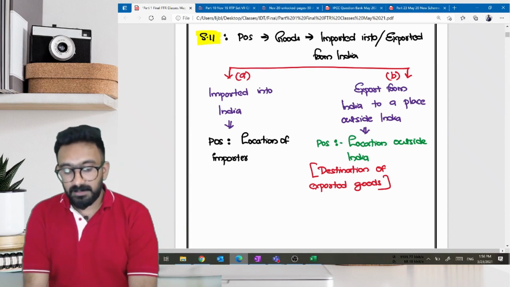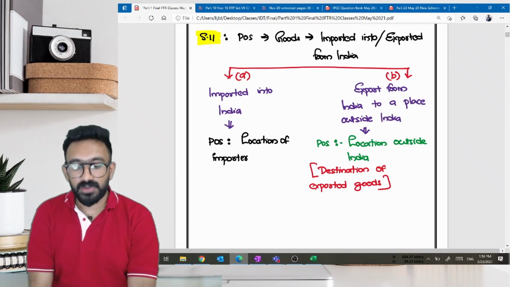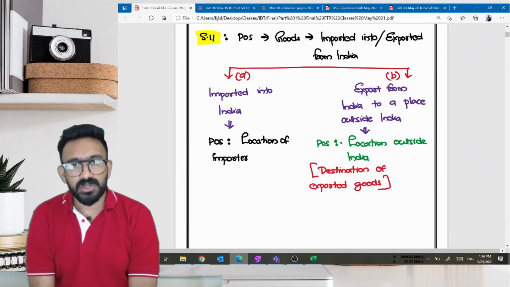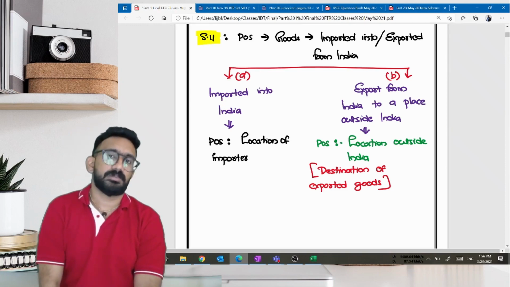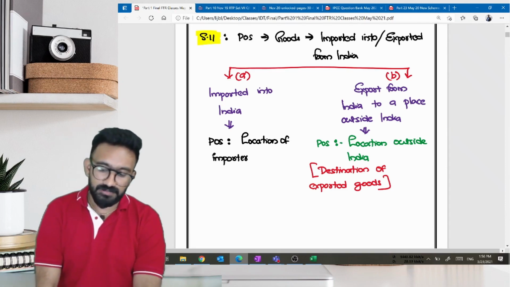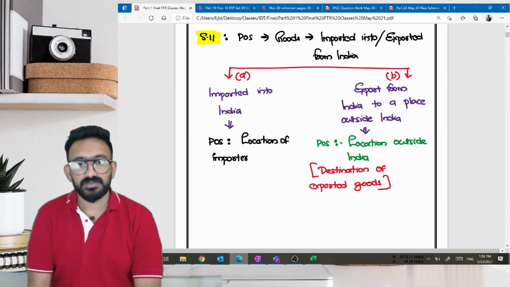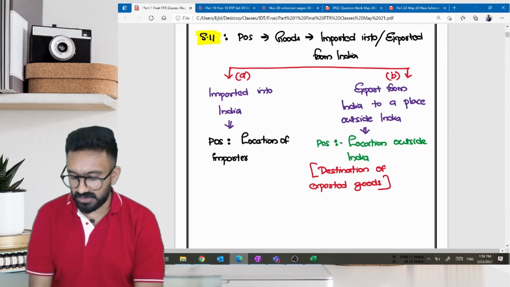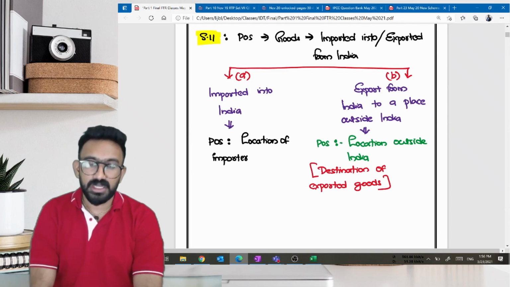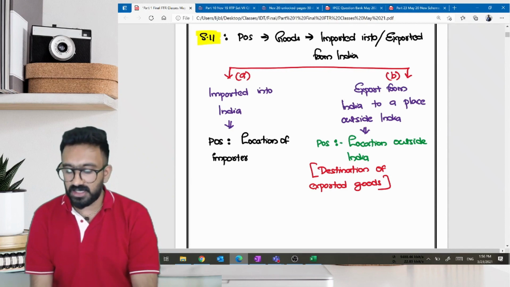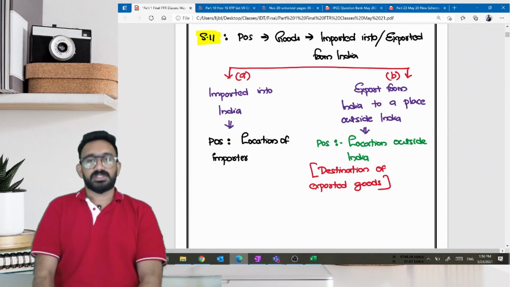Section 11, place of supply of goods when it is imported into or exported from India. Very simple provision. They said if it is imported into India, location of importer would be the place of supply. If it is exported from India to a place outside India, it will be the destination of the goods. Yeah, very simple provision they have put in. So if it is imported into India, then the location of importer. Exported from India to a place outside India, location outside India will be the place of supply.